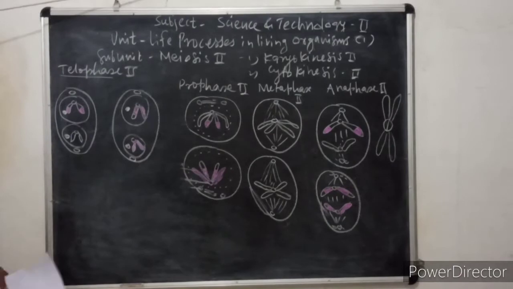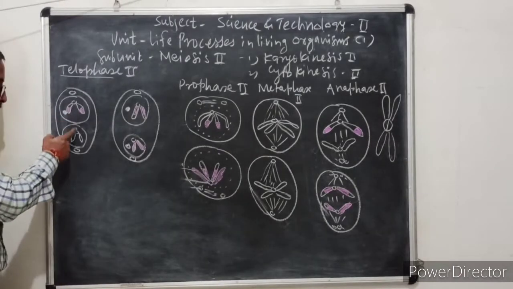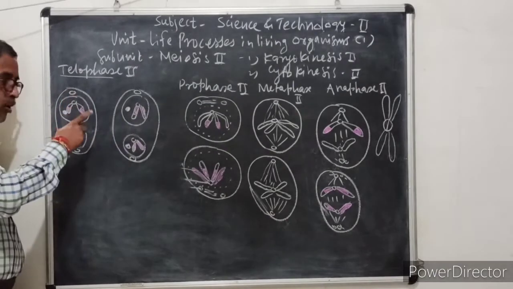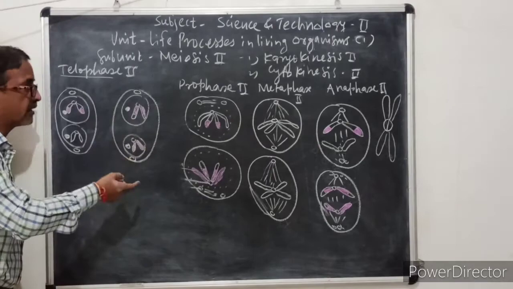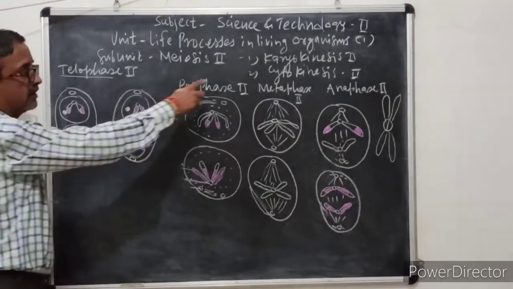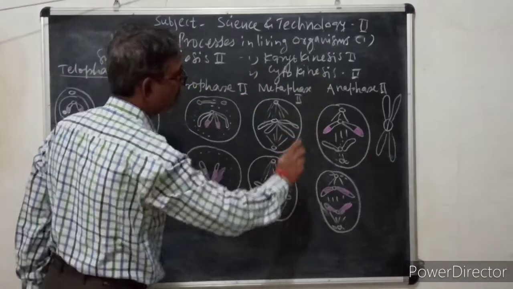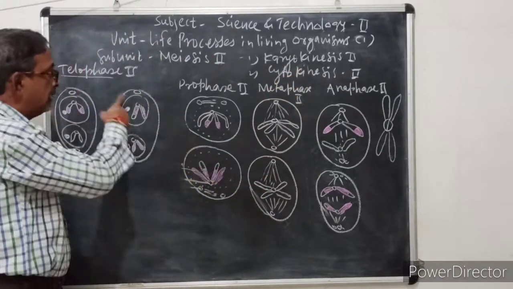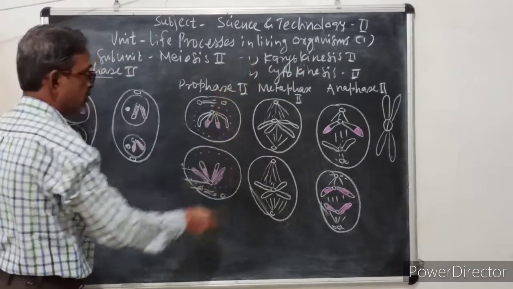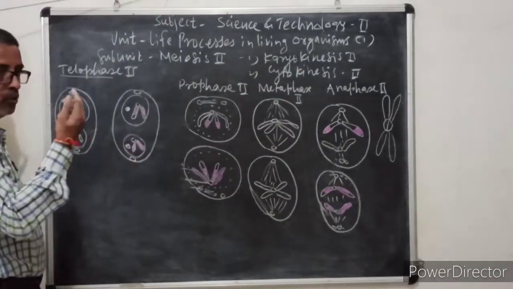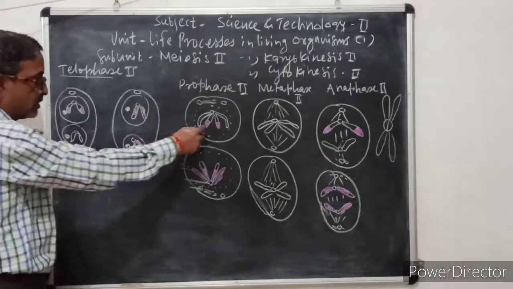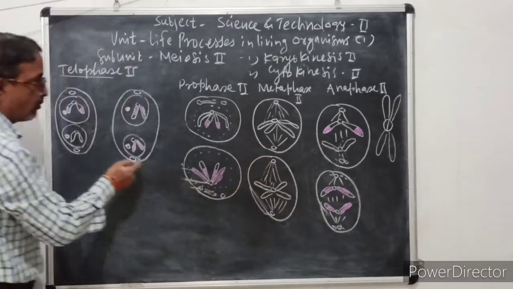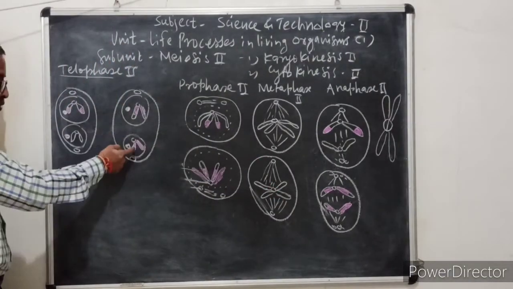So this is telophase. Now 4 daughter nuclei are formed, 2 in the first cell and 2 in the other cell, and it is followed by the second stage called cytokinesis, because this is the end of karyokinesis. From 2 nuclei, 4 daughter nuclei are formed.